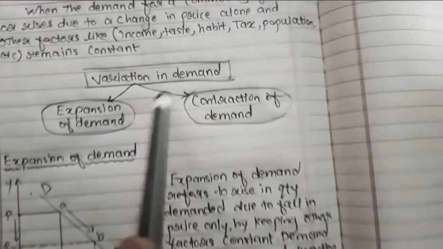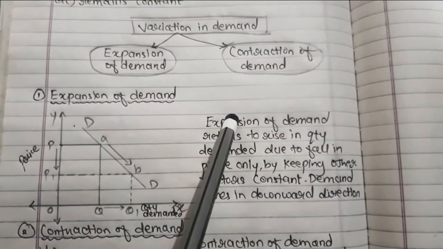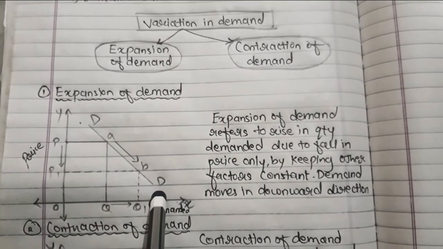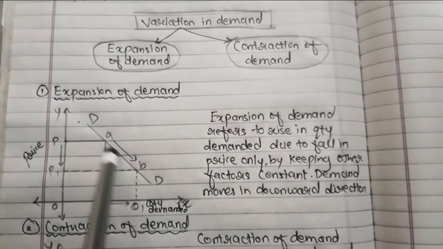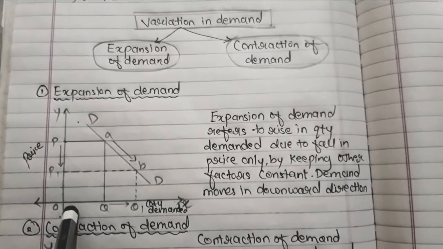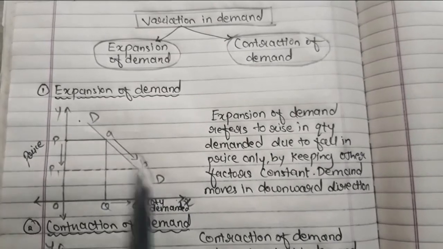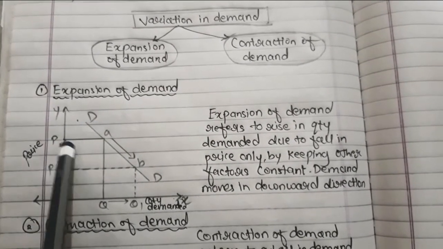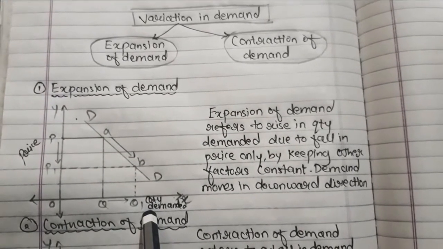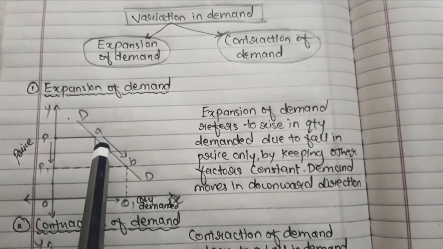Okay, so now variation in demand, the first topic is expansion. So here I have made this diagram, expansion of demand. Now you can see here, first we have drawn this downward sloping demand curve. You people must be aware of the downward sloping demand curve. This was the price. When the price was OP, only this much quantity was demanded, but when price decreases, demand increases. So with this we can understand that with the reduction in the price, your demand will increase as per the law of demand, which says higher the price, lower will be the quantity demanded. Lower the price, higher will be the quantity demanded.